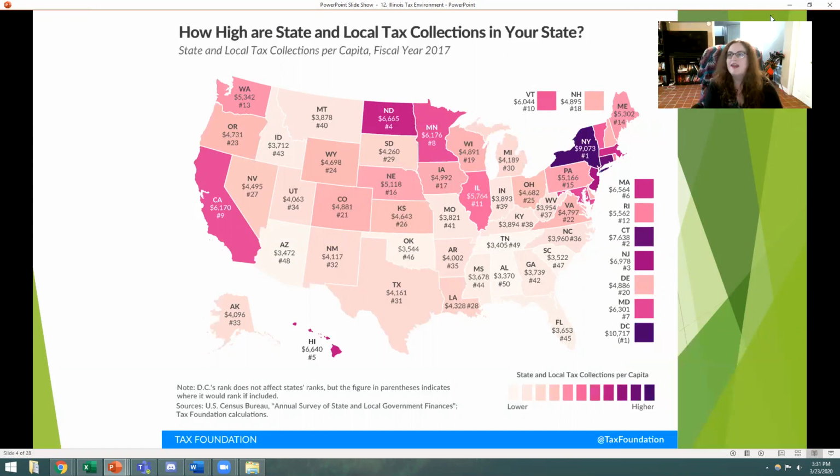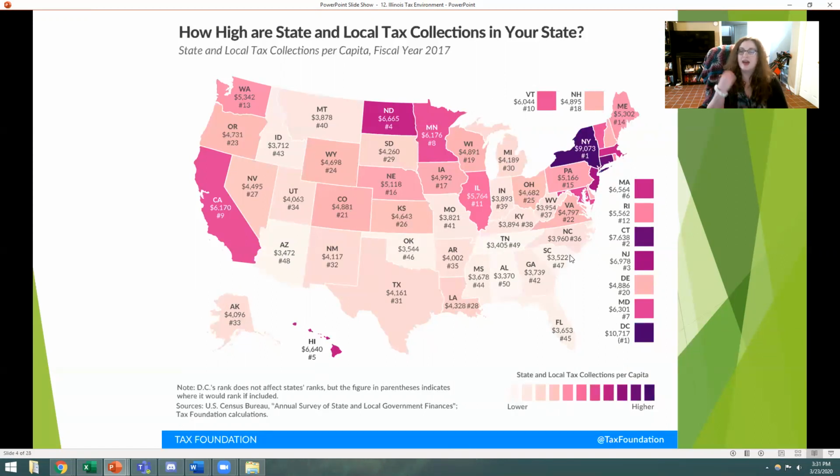So we end up having really high state and local tax collection in Illinois. It's actually one of the most expensive in the country, especially when it comes to this Midwestern area of Wisconsin, Minnesota, Indiana, Ohio, Missouri, Kentucky. In this area, we definitely have some of the highest tax collections per person. The average person in Illinois is going to pay $5,764 in state and local tax collections.